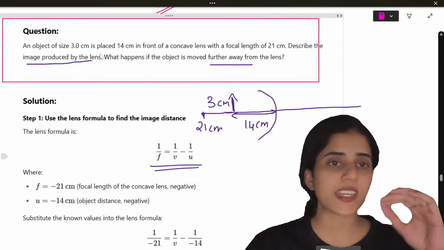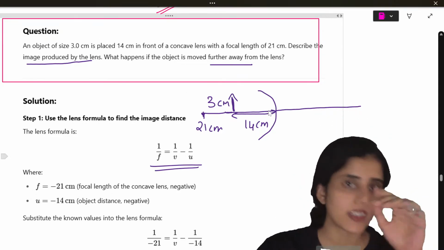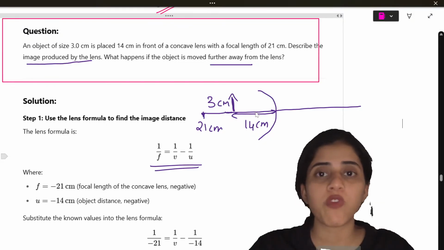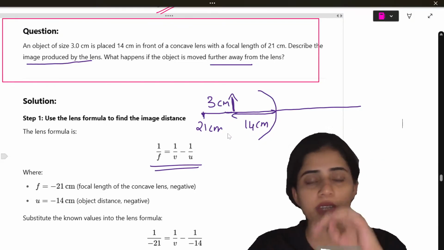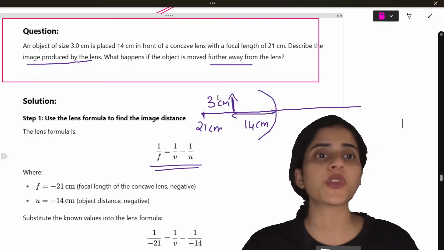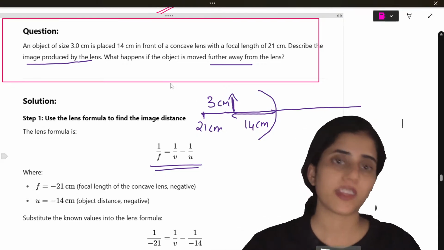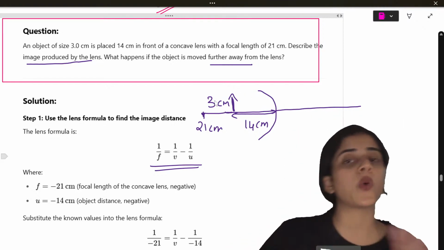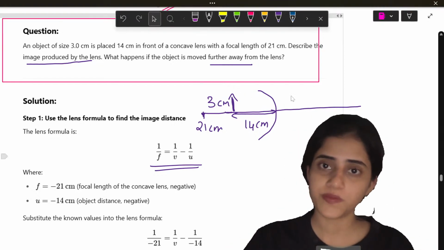An object of size 3 centimeter is placed 14 centimeter in front of a concave lens with a focal length of 21 centimeter. Describe the image produced by the lens. What happens if the object is moved further away from the lens? Let's do it.